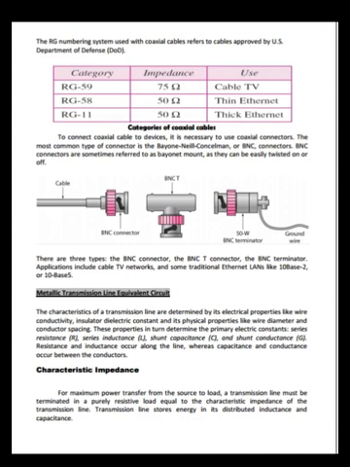The RG numbering system used with coaxial cables refers to cables approved by the US Department of Defense. See the category, impedance, and use. Categories of coaxial cables. To connect coaxial cable to devices, it is necessary to use coaxial connectors. The most common type of connector is the BNC connector. BNC connectors are sometimes referred to as bayonet mount as they can be easily twisted on or off.